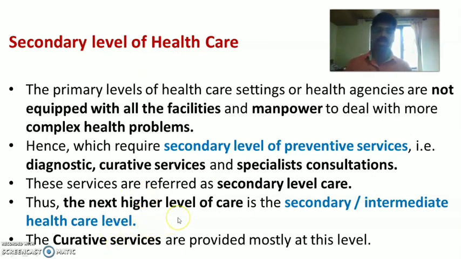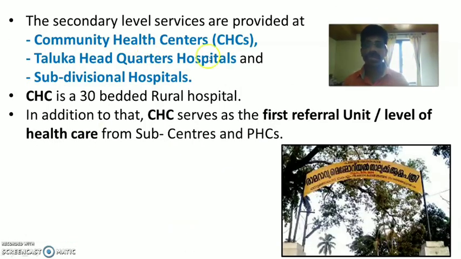That means the next higher level of healthcare from primary healthcare level is secondary healthcare level or intermediate healthcare level. Secondary healthcare level is also called intermediate healthcare level. Here the curative services are provided mostly at this level. Secondary level of healthcare services are mainly provided at community health centers, CHCs. Each block may have one community health center, and one community health center covers 80,000 to 1,20,000 population.